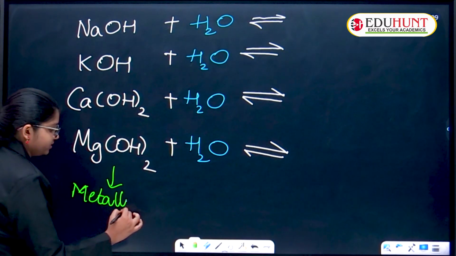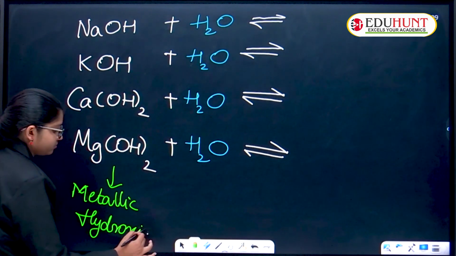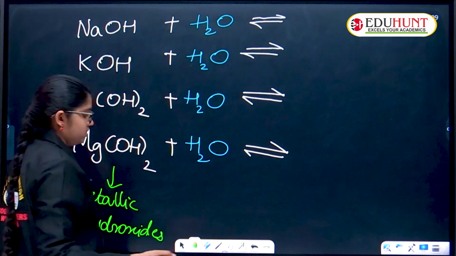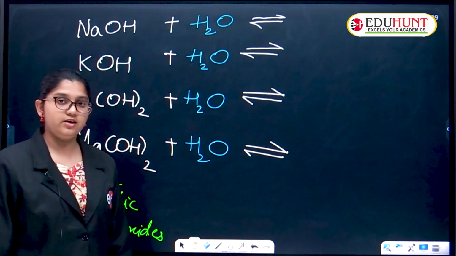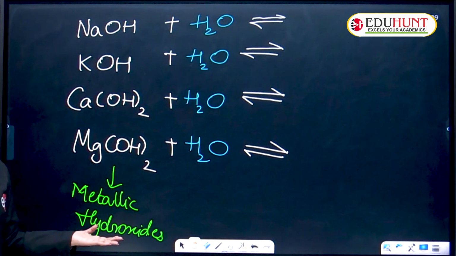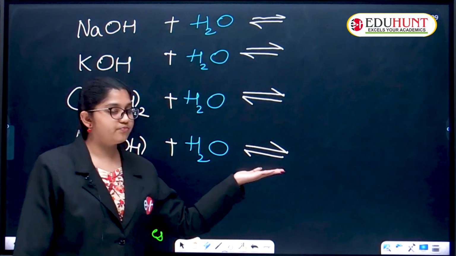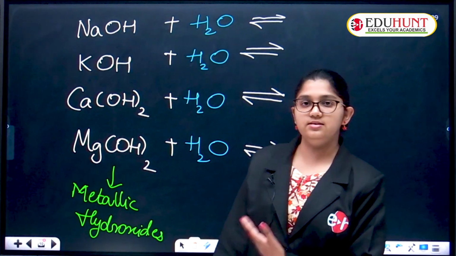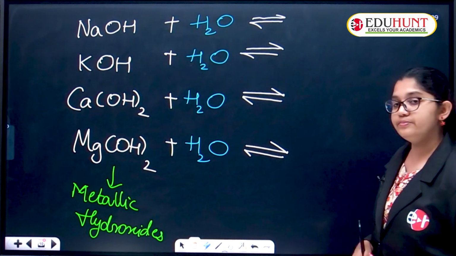Very good. H2O is the water molecule formula. When metallic hydroxides dissolve in water and furnish OH minus ions, they are also called alkali. So what products do we get here?